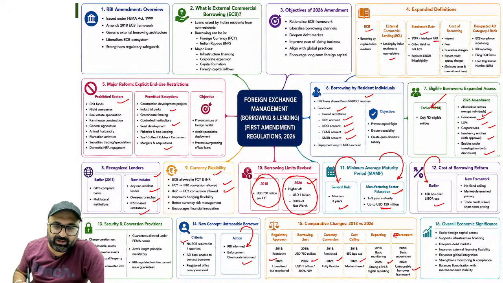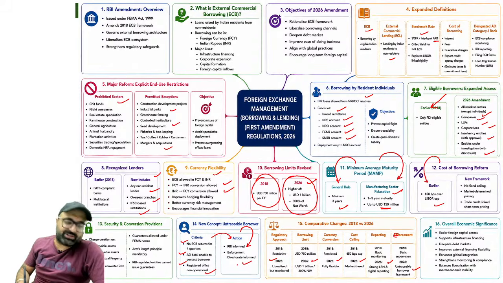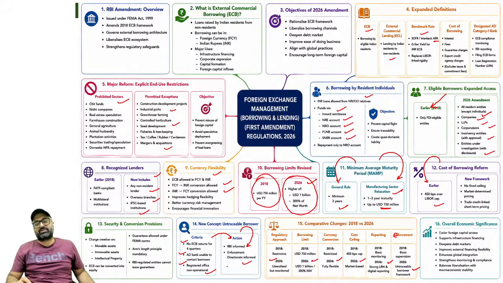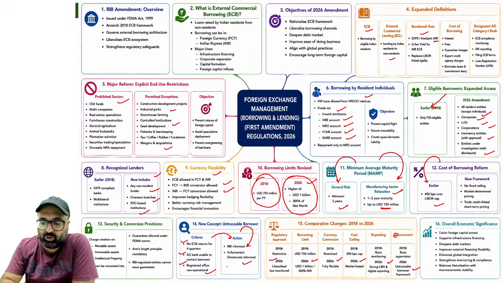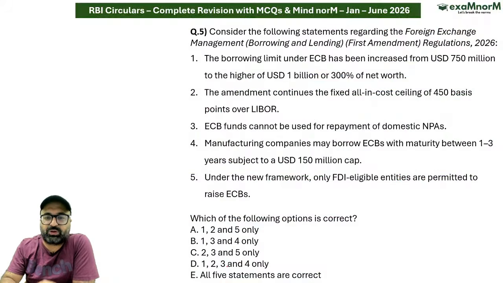The criteria is no ECB return for 4 quarters, the authorized dealer bank is unable to contact the borrower, and the registered office is non-operational. In that particular case it will be termed as an untraceable borrower, और अगर borrower untraceable होगा तो ED को इसमें include किया जाएगा. Now going back to the question, the borrower limit under ECB has been increased from $750 million